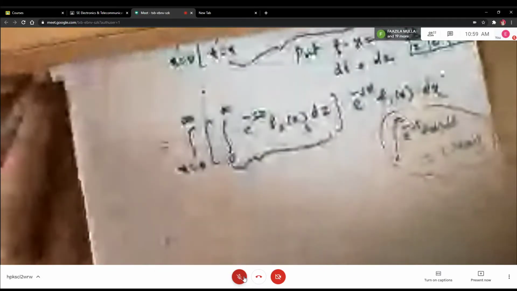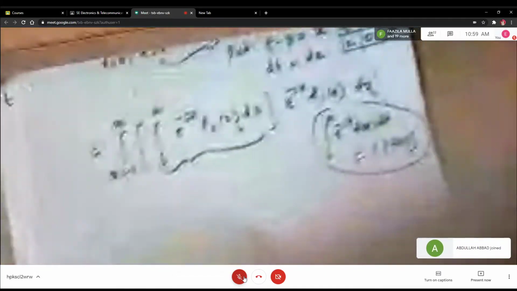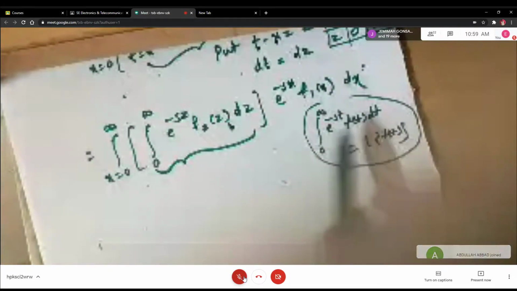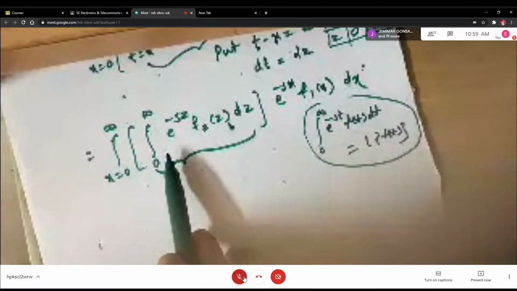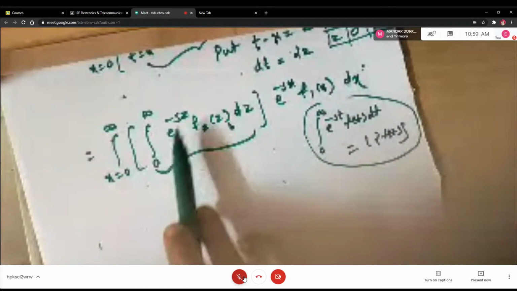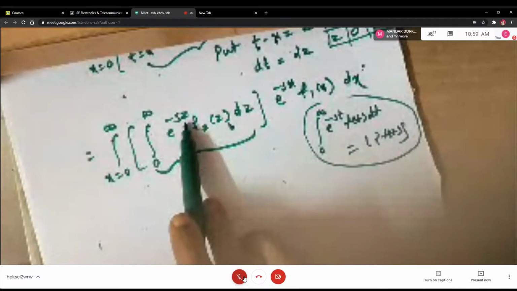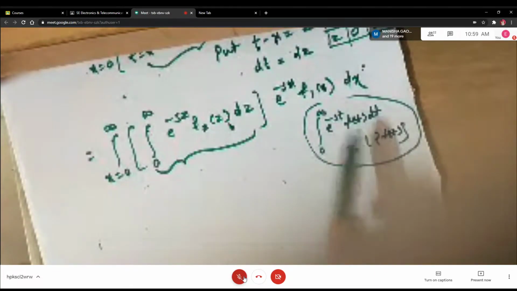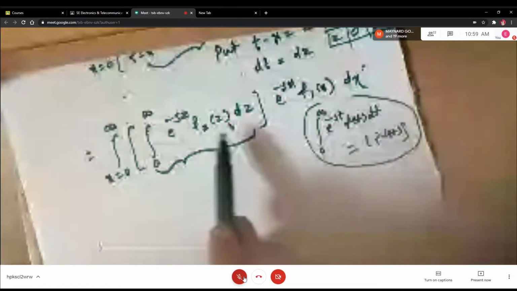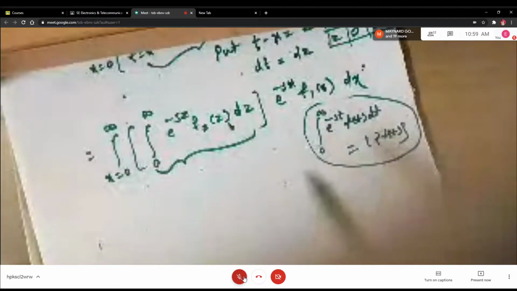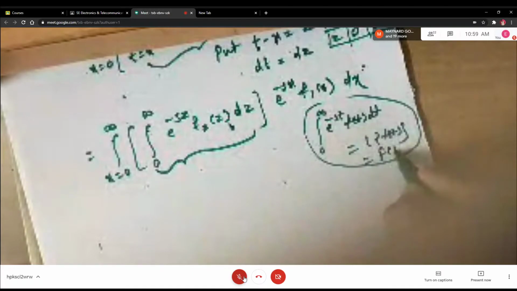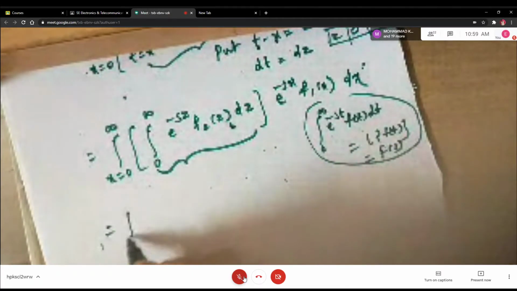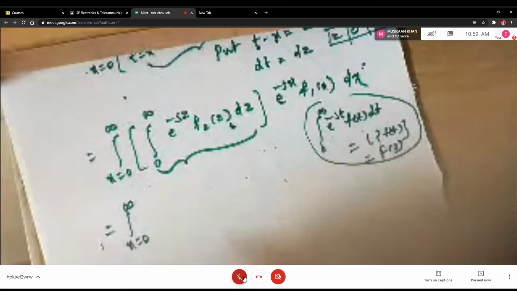Okay. So now can you tell me what is happening here? Isn't it the same thing which we got inside the outer integral? This e raised to minus sz. Now the variable is z in place of t. In the formula we have variable t. In place of f of t we have small f2 of z. This we denote by F of s, right? So by comparing this, for the innermost integral, what can you write?